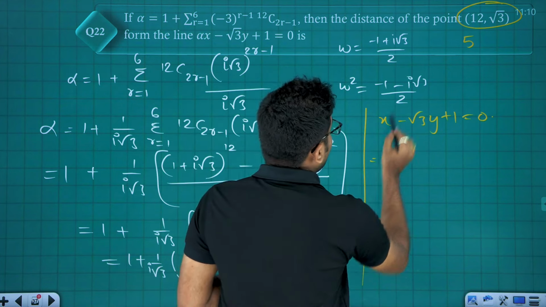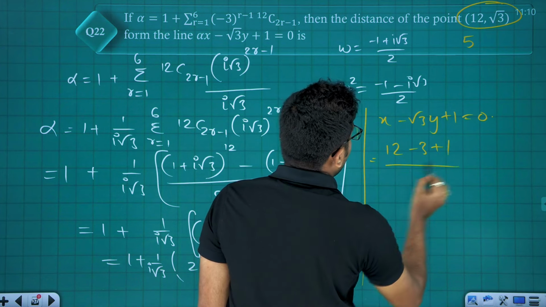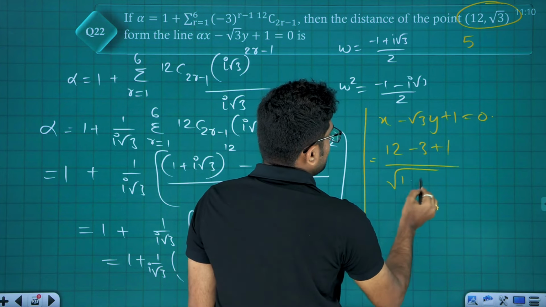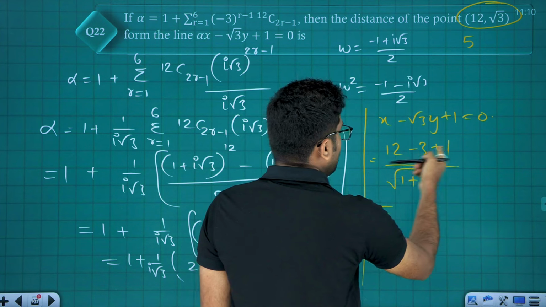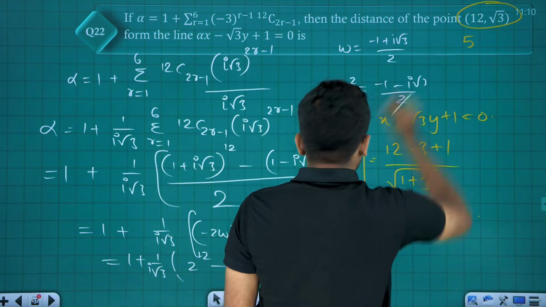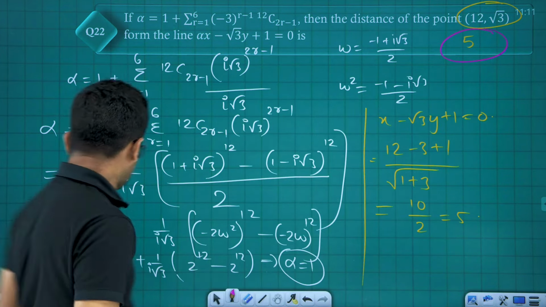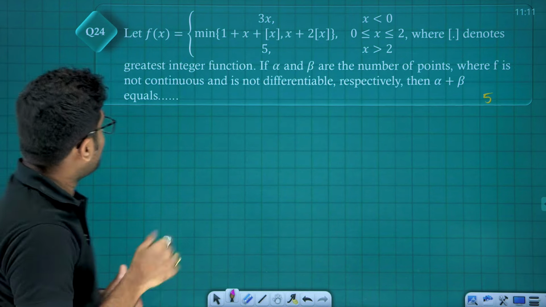formula. Mod of ax1, 12 minus root 3 into root 3, 3, plus 1, divided by root of 1 plus 3. So 12 minus 3 plus 1 is 10, divided by 2, which is 5. Answer is 5, friends. Correct answer. Next question. Last but one question.